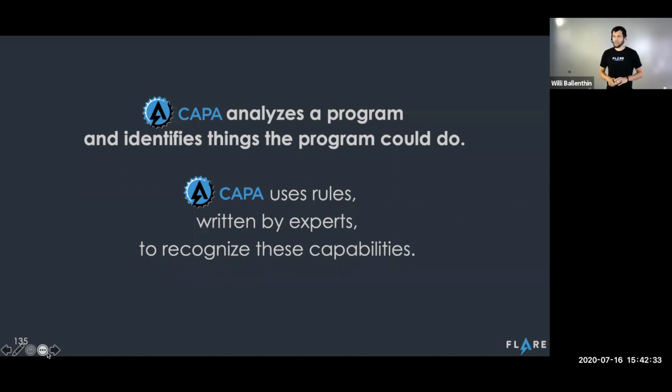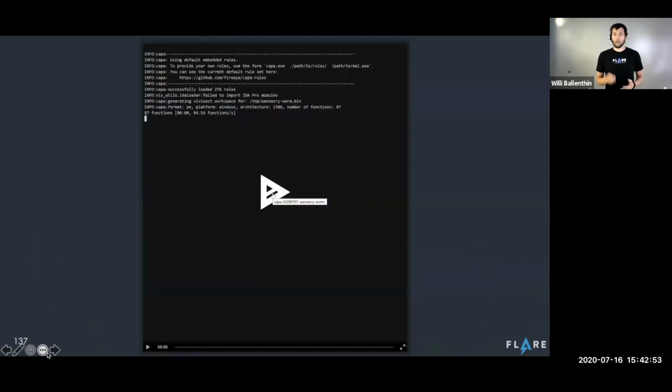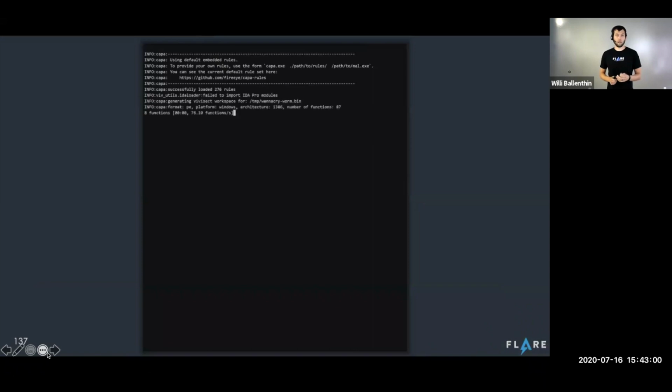So I know there's a lot of intrepid investigators here with us. You're probably wondering, okay, I understand. Let's see what it looks like in practice. So we're just gonna jump right in. We're gonna take a pop culture malware sample, Wannacry. We saw that spread around the world a couple of years back, and we're just gonna toss it at Kappa and see what happens. Now, Kappa is a command line tool, which means we're going to invoke it from the command line, the terminal. And we'll just run Kappa, point it to our program.